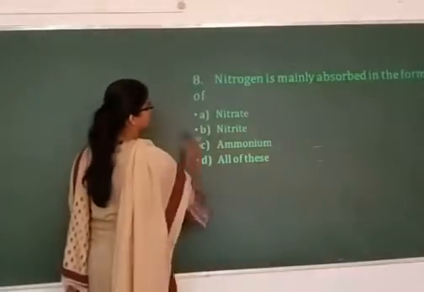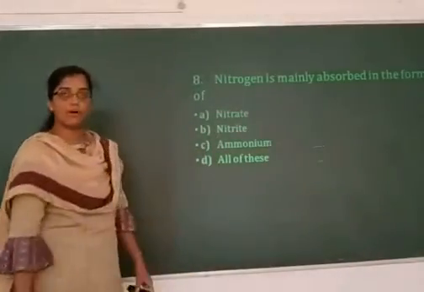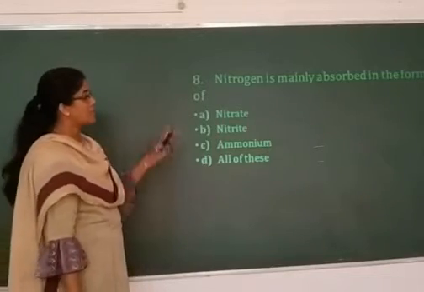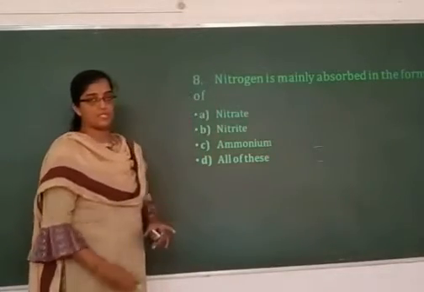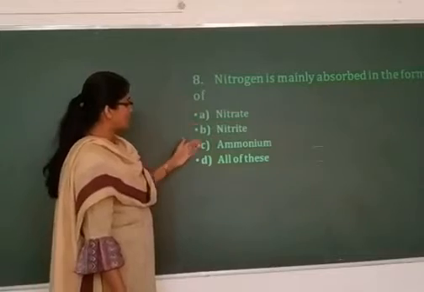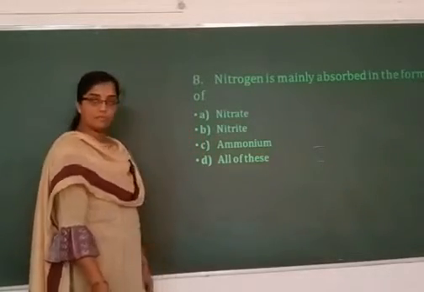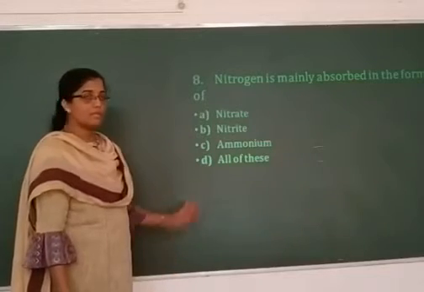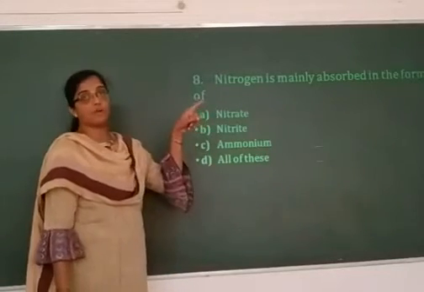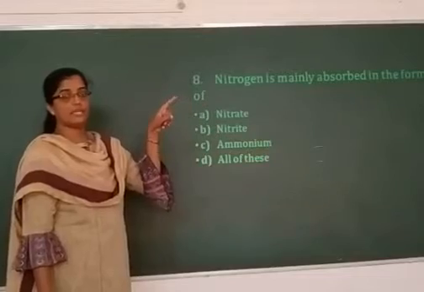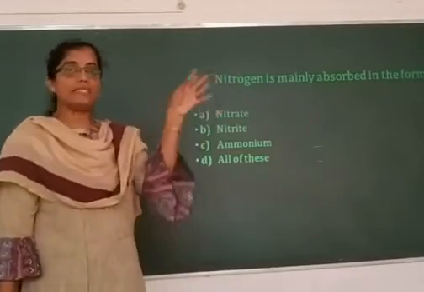Nitrogen is mainly absorbed in the form of, right? The word mainly you need to concentrate on. The plants are capable of taking up nitrogen either in the form of nitrate, nitrite or ammonia. But the question is mainly absorbed in the form of. They have not asked in a simple sentence, right?